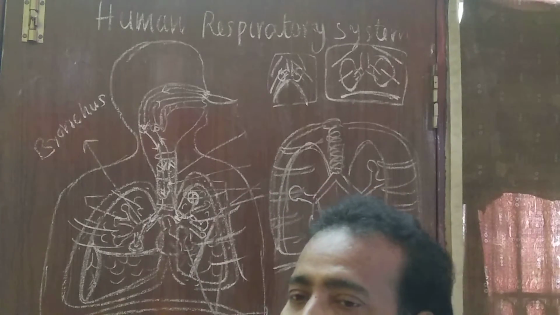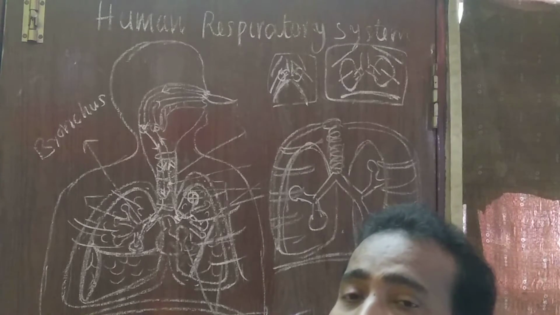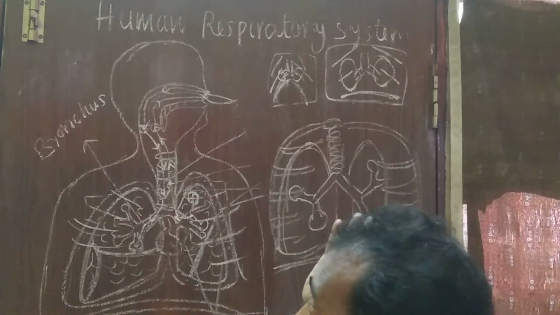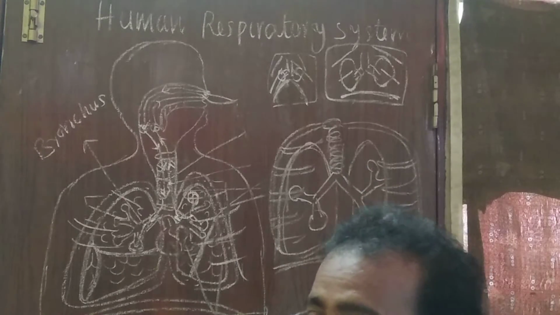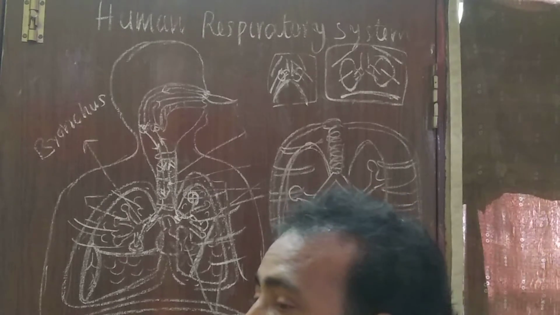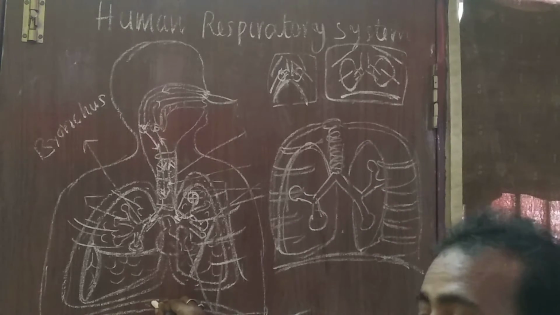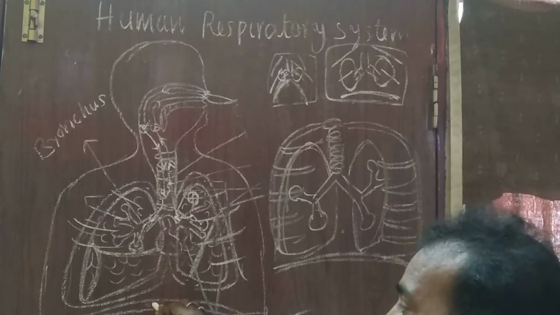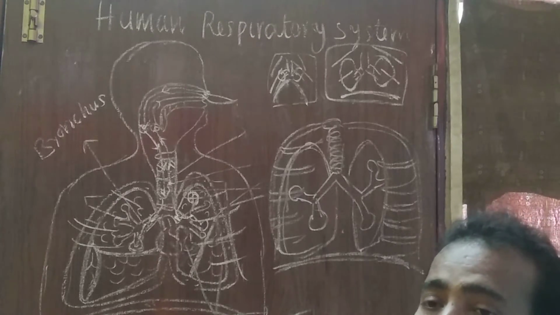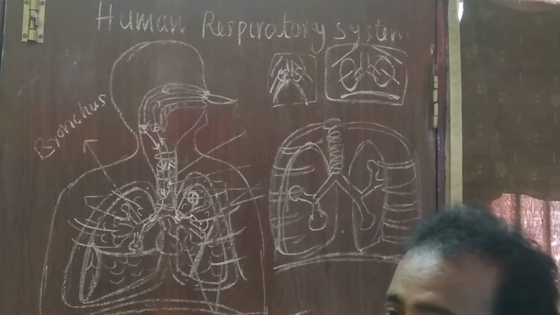The rib cage is made up of ribs, meaning rib bones, and intercostal muscles. So this diaphragm and rib cage play the important role in the respiratory movements. In the male human being, the diaphragm plays the major role in the respiratory movement. In the female human being, the ribs play the major role in the respiratory movement.